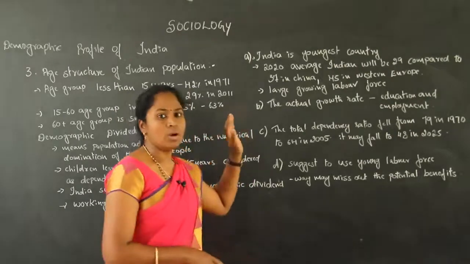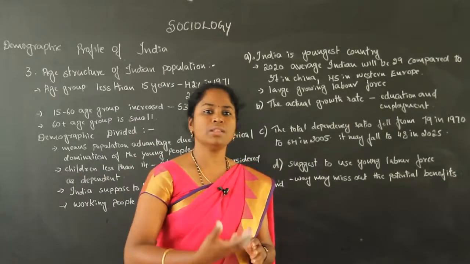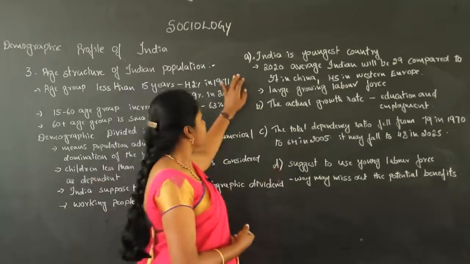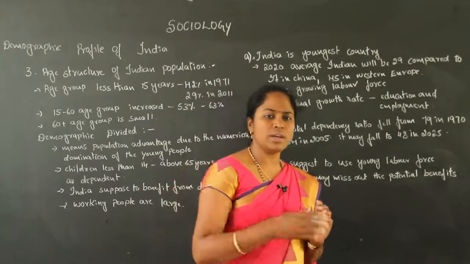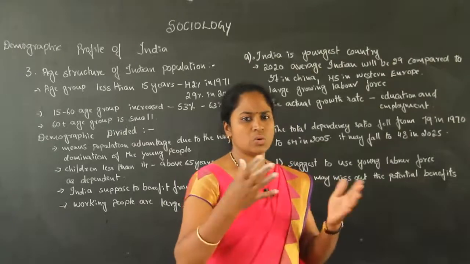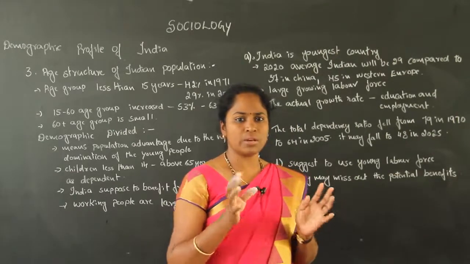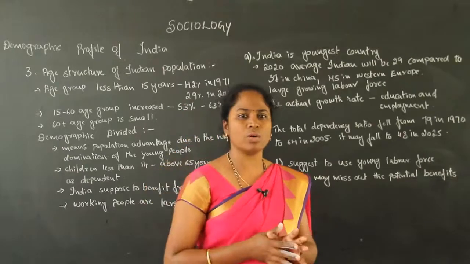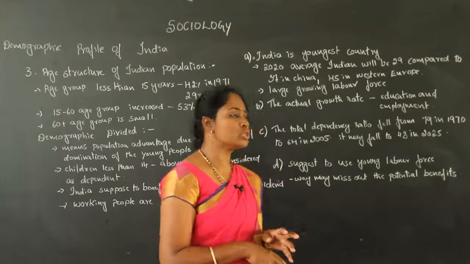So we have some suggestions on where we have to apply these things. First one, India is the youngest country compared to any other country of the world. In the world many countries have existed for a very long time, and India is one of the youngest countries.